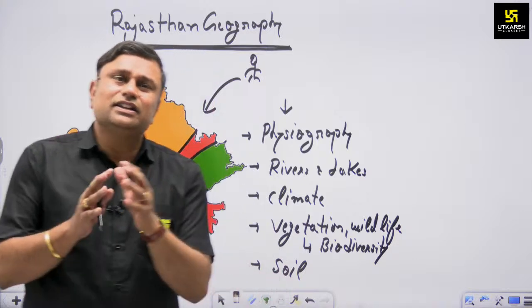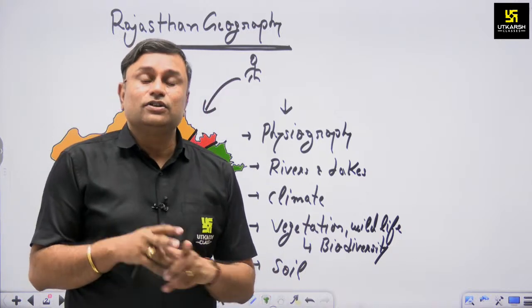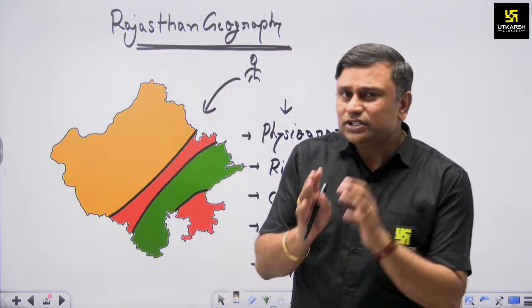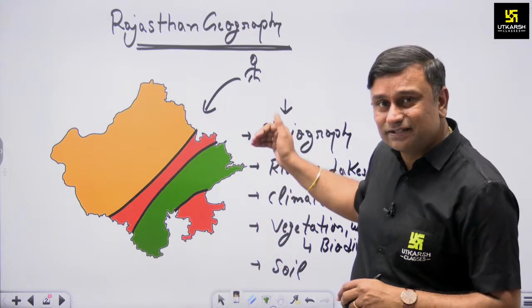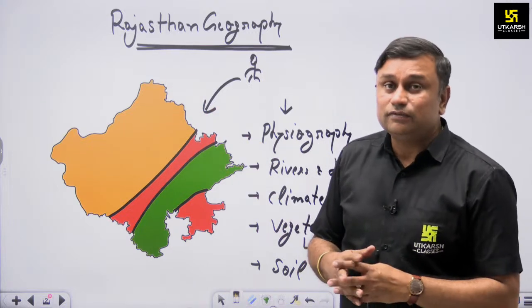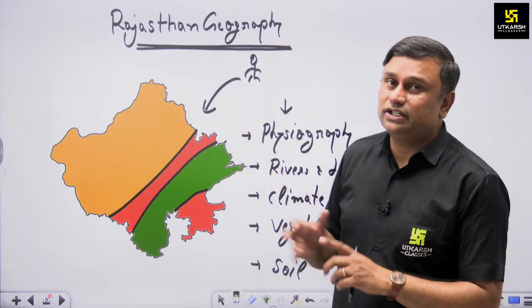Overall, in a nutshell, we can say that if you are residing in, or are going to be an administrative officer of, a particular state, you should firstly know about the land mass, meaning the physical features. You should know about the water availability in the form of rivers, lakes, and some traditional water conservation also.